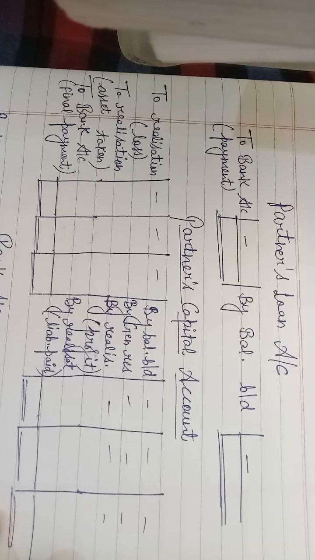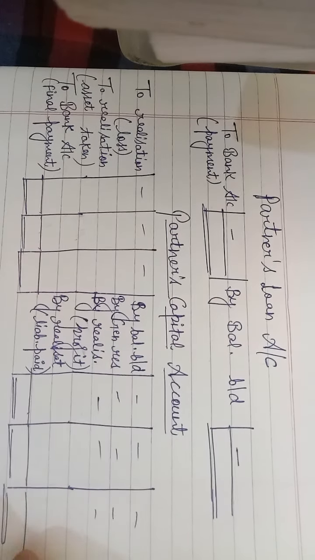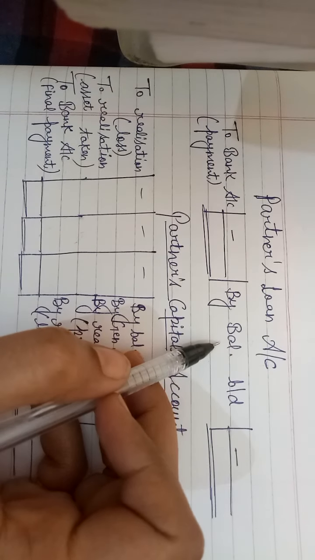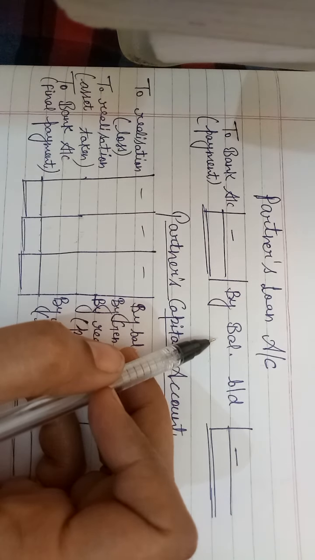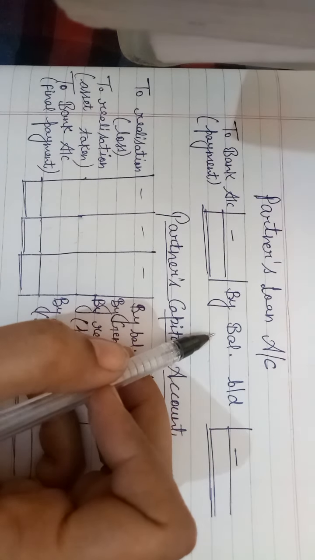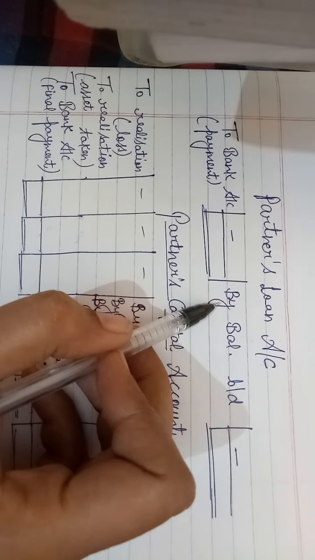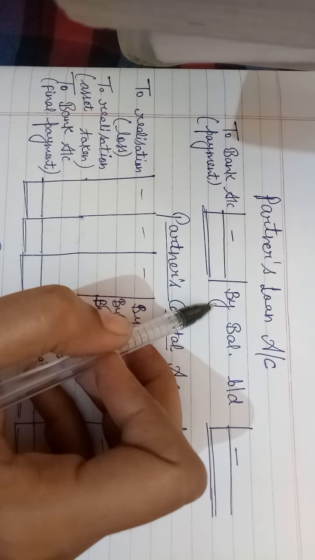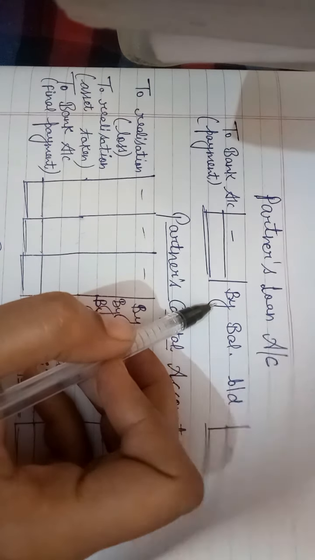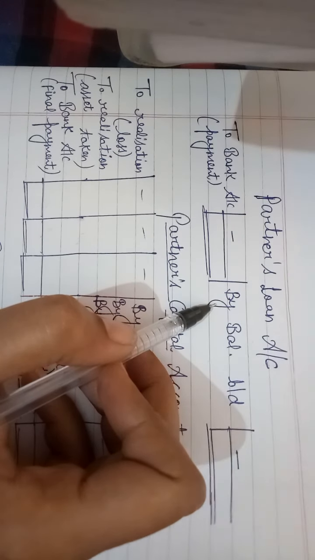That is the realization account. Next is the partner loan account. On second number you have to prepare the partner loan account. It is a very simple account. You will start with the liabilities balance. All liabilities have which balance? Credit balance. So we will write the balance of loan on the credit side, as it is on the liability side of the balance sheet. Partners loan account is given on the liability side of the balance sheet.